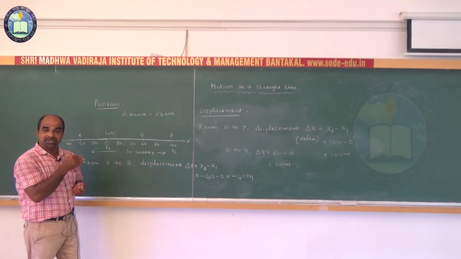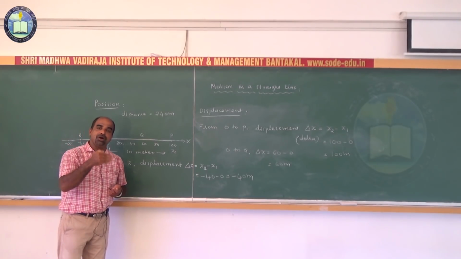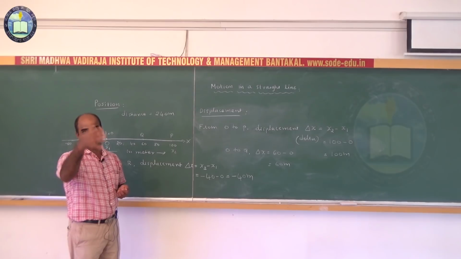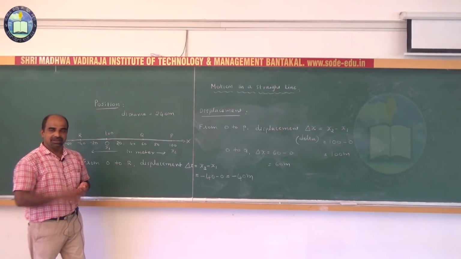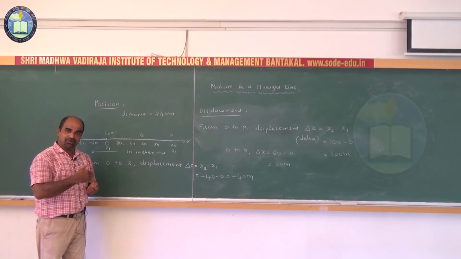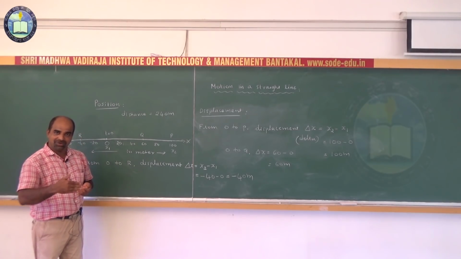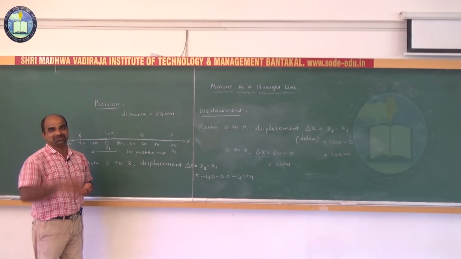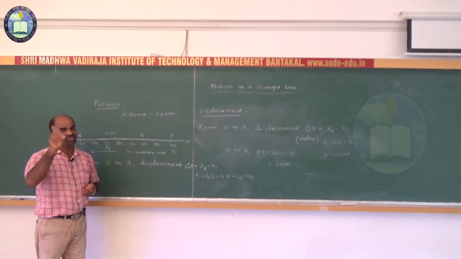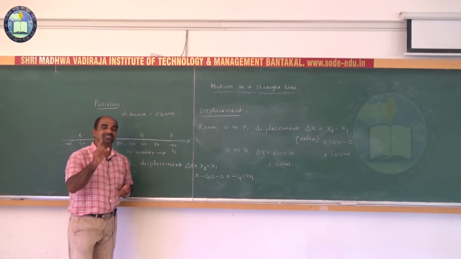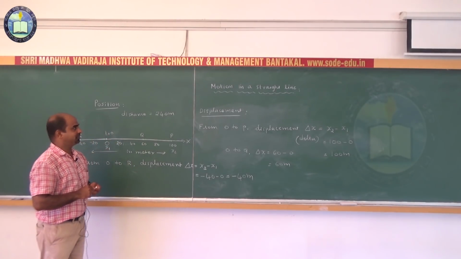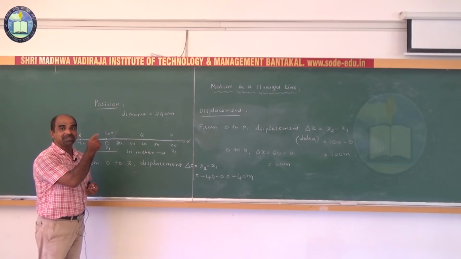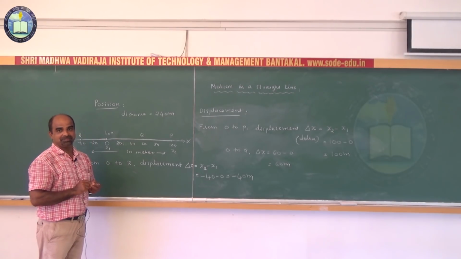Therefore, displacement may be negative, 0 or positive. Any doubt? Displacement may be negative or 0 and also positive, but distance is always positive.